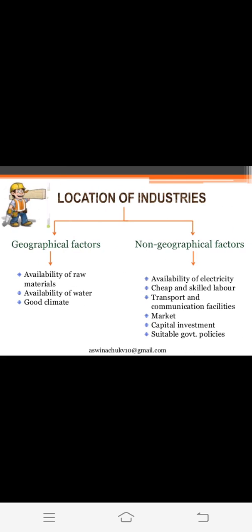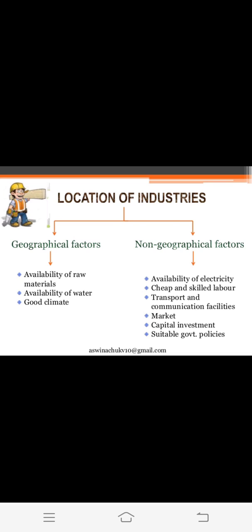Next, we come to the location of industries. If you are setting up an industry, what factors, what type of location do you need? So here we have two types of factors. First, geographical factors. Second, non-geographical factors. Now in geographical factors, we have availability of raw materials. Obviously, if you have raw materials, then only you can transform them into usable products, and then only manufacturing can be done. So the first geographical factor is availability of raw material.